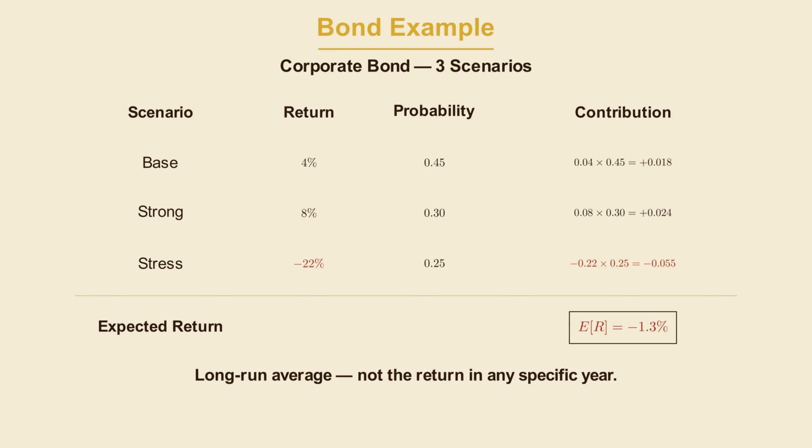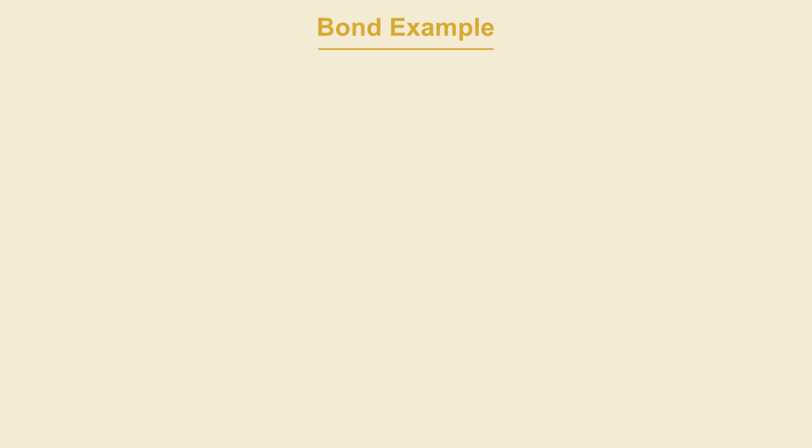Notice what that number tells you and what it doesn't. It doesn't tell you what will actually happen in any given year. In any specific year, you either get 8%, 4%, or you get hit with a negative 22%. The expected value is a long run average, what you'd end up with on average across many repetitions of the same uncertainty. Expected value has a property that makes it extraordinarily useful for portfolio analysis called linearity.